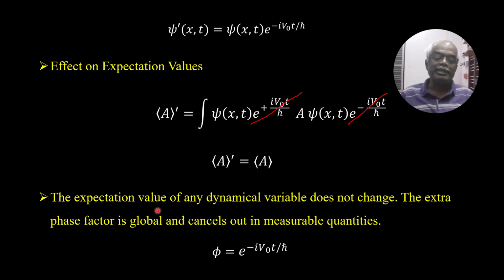This is nothing but the expectation value of A. So the expectation value of any dynamical variable does not change. The extra phase factor is global and cancels out in measurable quantities. Here, as I said, the phase factor is e to the power minus i V0 t over h cross.